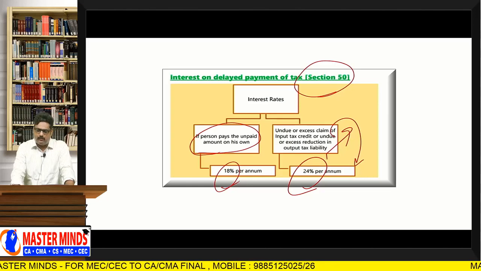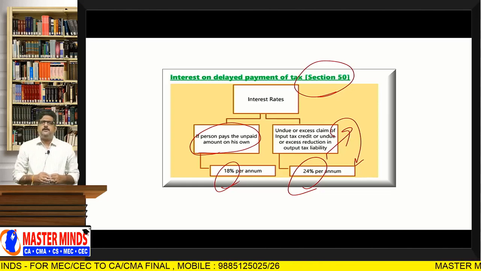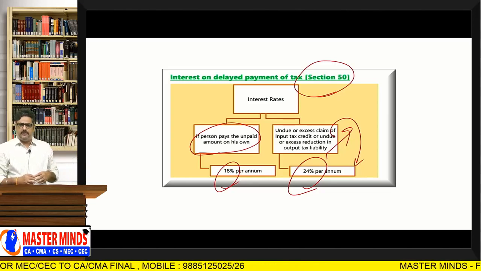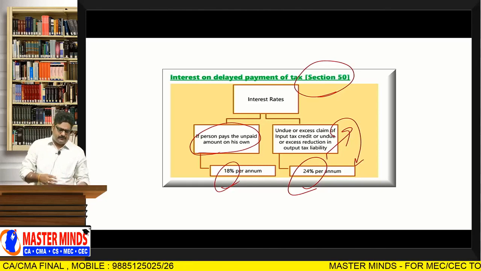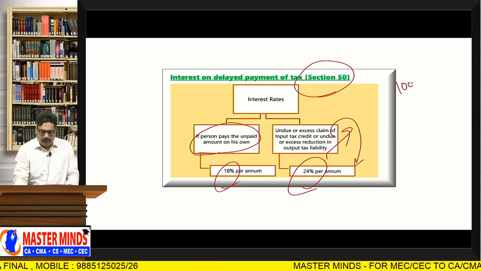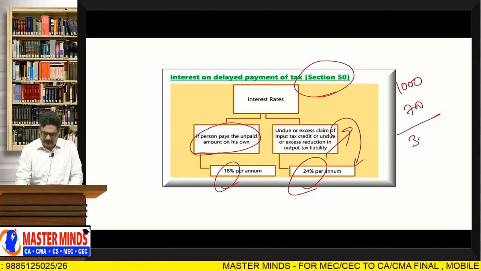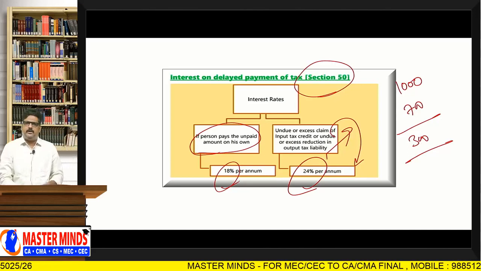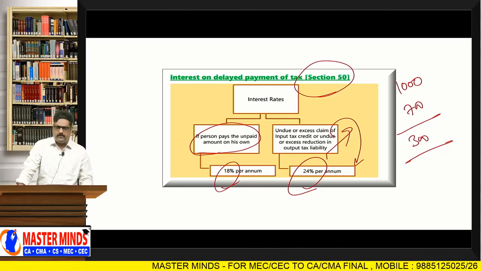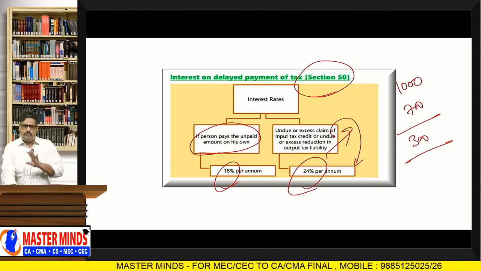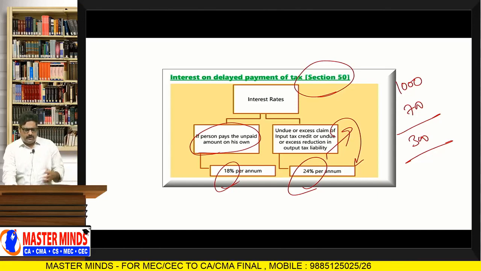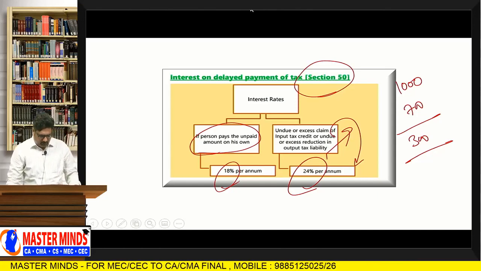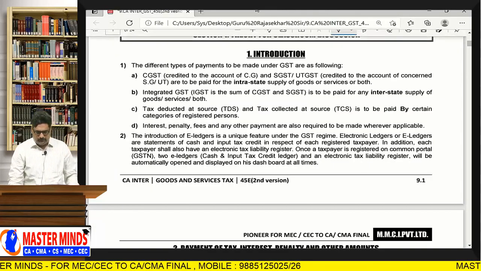Sir, on which amount is interest needed to be paid? Generally, as per the recent circular, interest is to be paid on the net liability after setting off ITC. That means the gross amount to be paid is 1,000. You have an ITC balance of 700. In that case, the net liability will be 300. On 300 only you are liable to pay the interest. Interest is not to be paid on the gross amount; interest is needed to be paid on the net amount. That is the point you have to remember with respect to theory, and we will see that with respect to illustrations. Wait a minute.